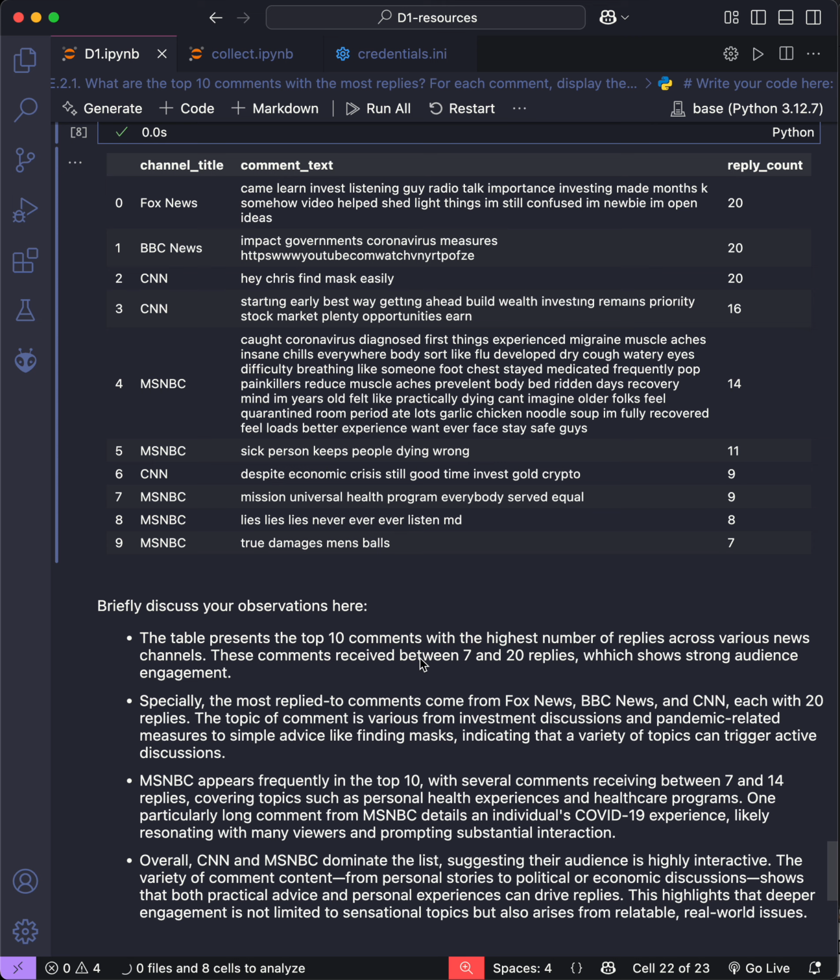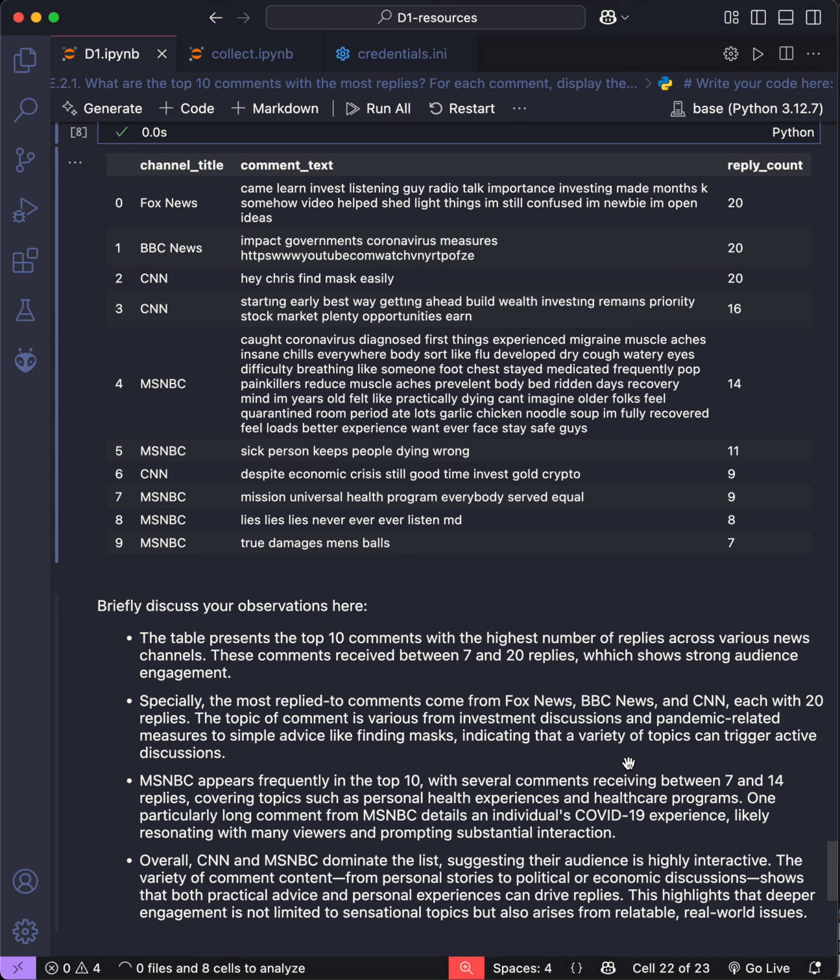I realized the table presents the top 10 comments with the highest number of replies across various news channels. These comments received between 7 and 20 replies, which shows strong audience engagement. The most replied comments come from Fox News, BBC News, and CNN, with 20 replies. The topics vary from investment discussion and pandemic-related measures to simple advice, which indicates that a variety of topics can trigger active discussion.